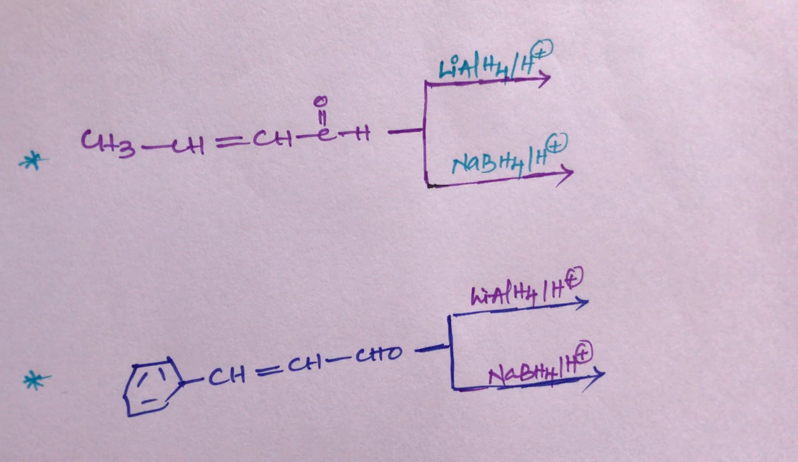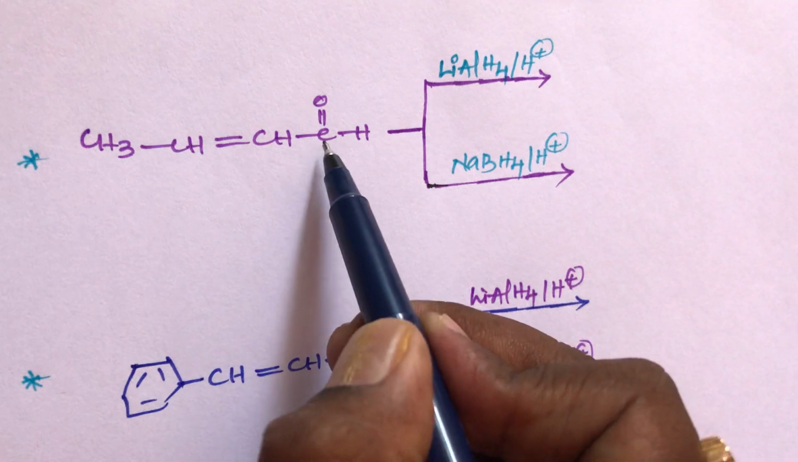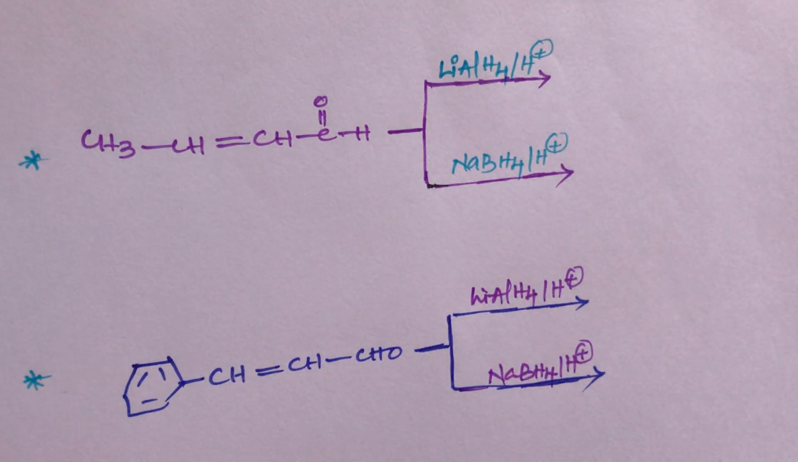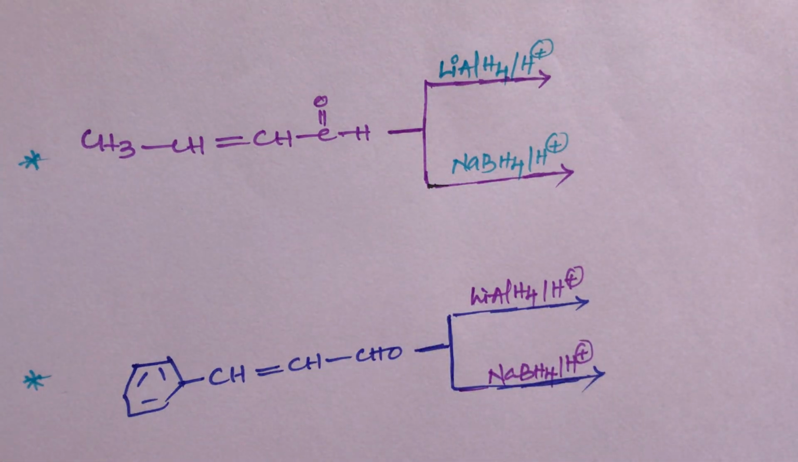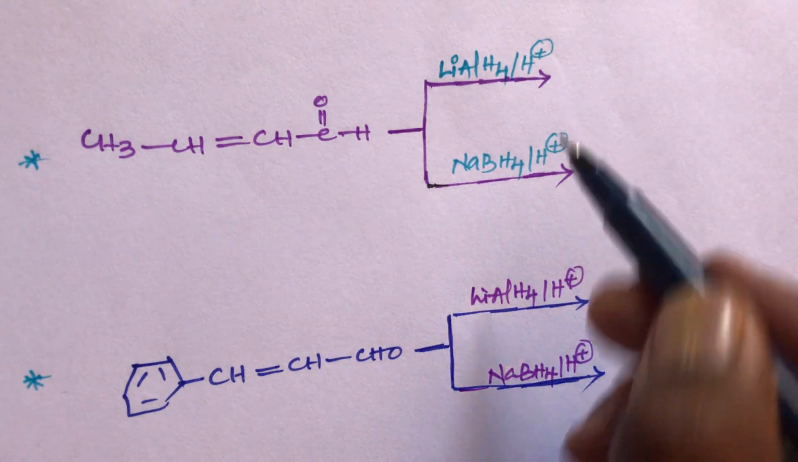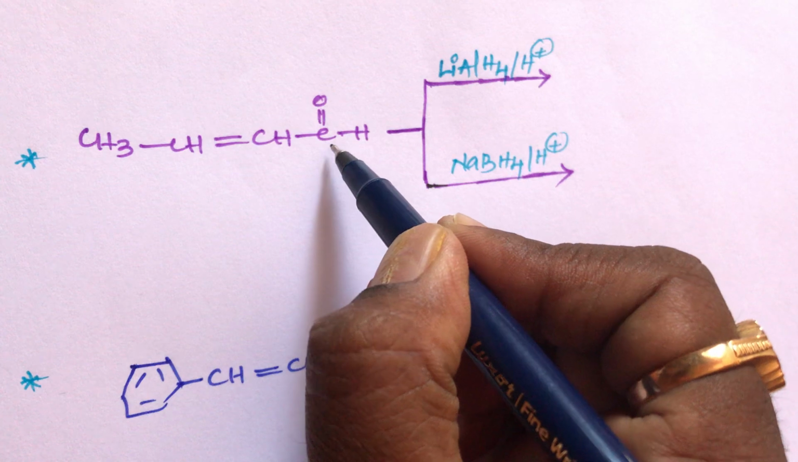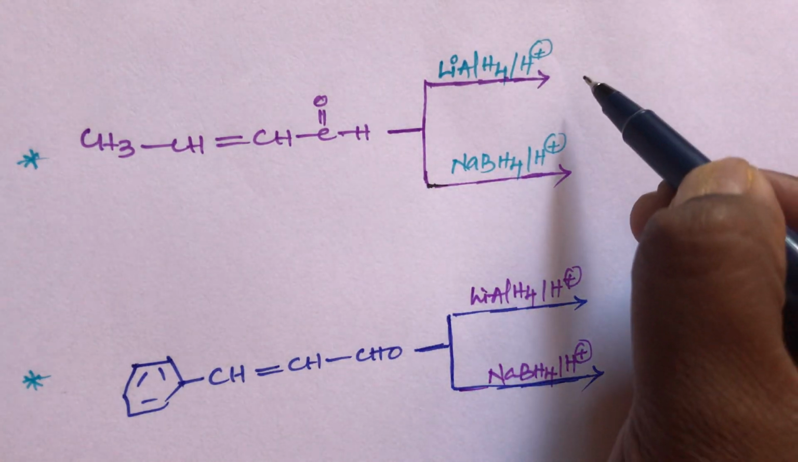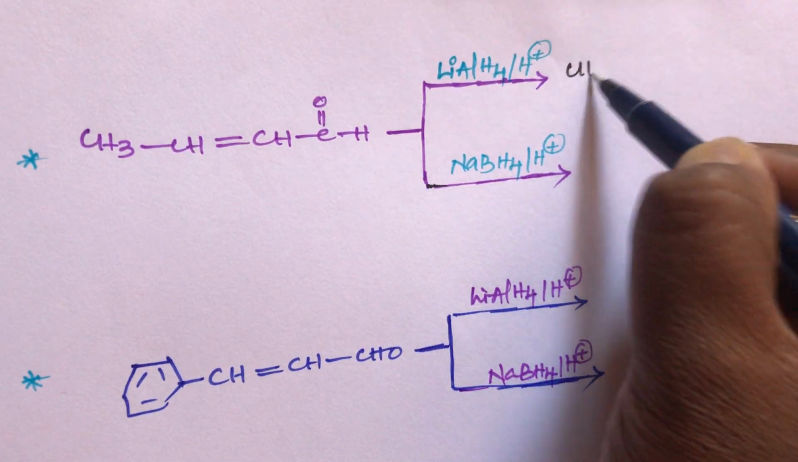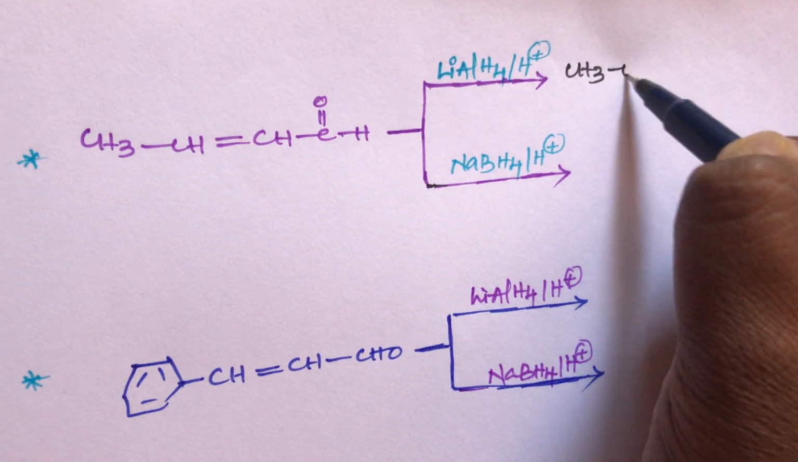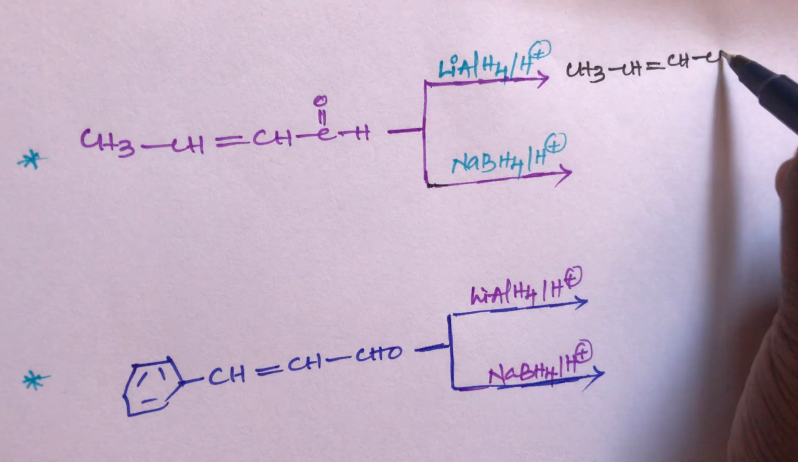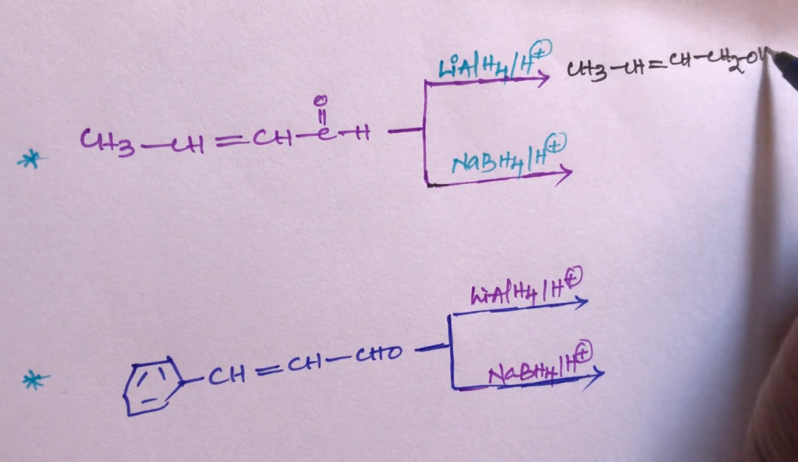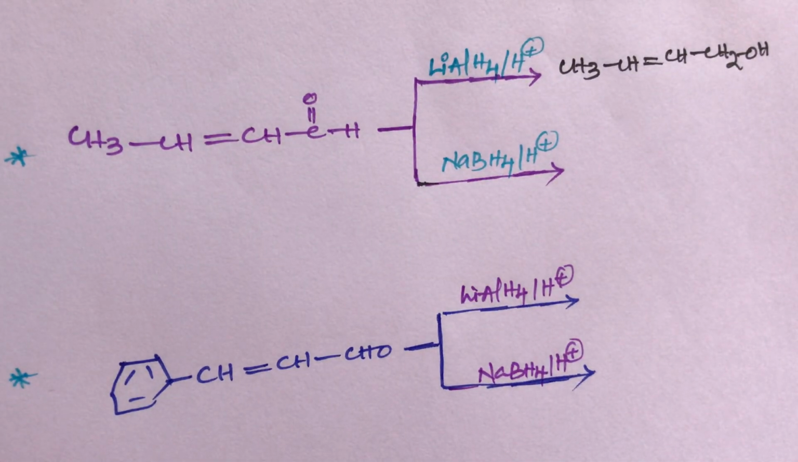Generally we know, student, that lithium aluminum hydride can reduce only the aldehyde group, not the double bond. This is an aldehyde, and an aldehyde always gives primary alcohols. So what is the final product? That is CH3, CH double bond CH, then CH2OH. It gives a primary alcohol. Aldehydes give only primary alcohols.